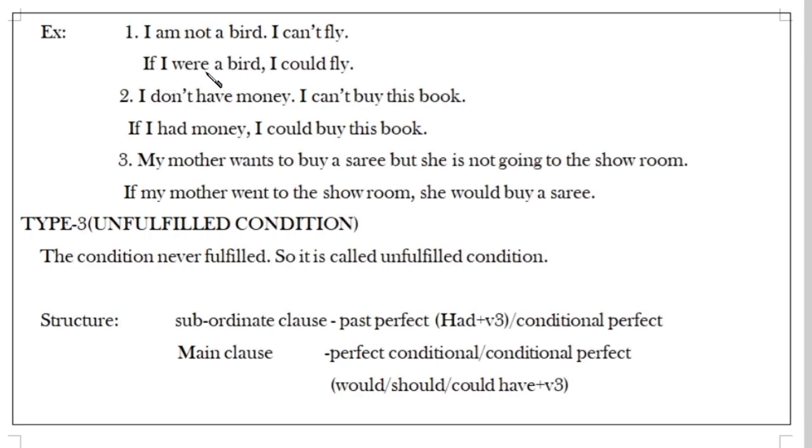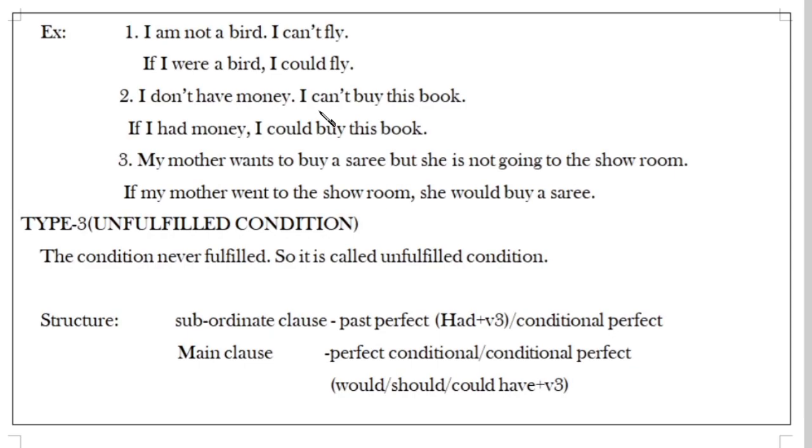In this sentence also, you can easily find the subordinating clause and the main clause. And another example: I don't have money, I can't buy this book. It is also in negative form, so there is no possibility. Immediately you can find it is in negative form, there is no possibility, so it is type 2.